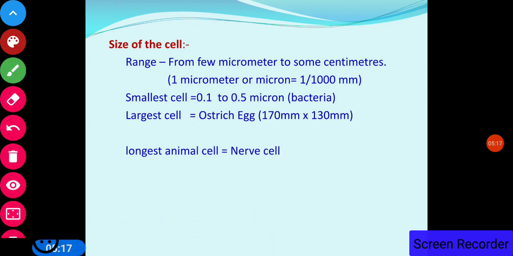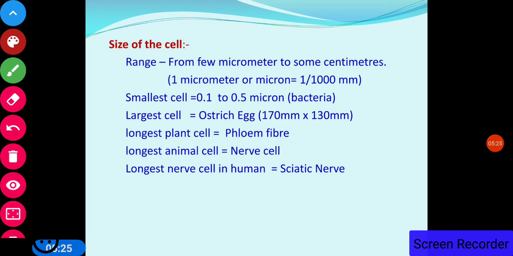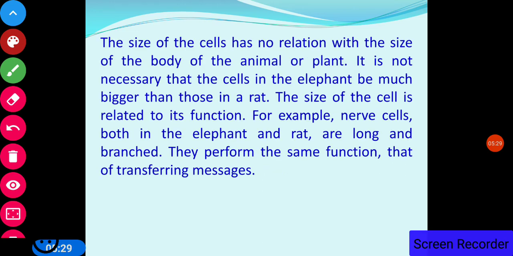The longest animal cell is the nerve cell. The largest nerve cell in human is the sciatic nerve. The longest plant cell is the phloem fiber. Now, the size of the cell has no relation with the size of the body of the animal or the plant.